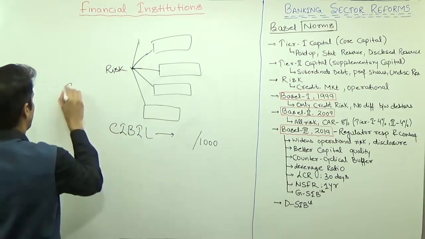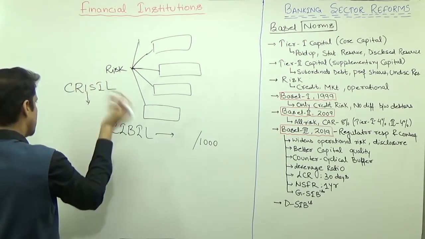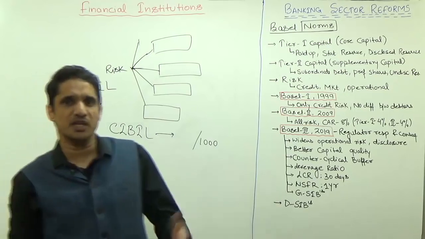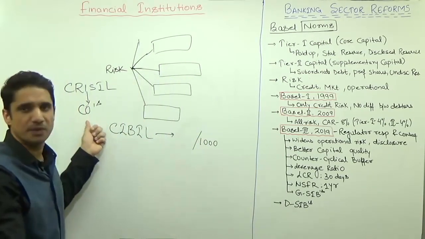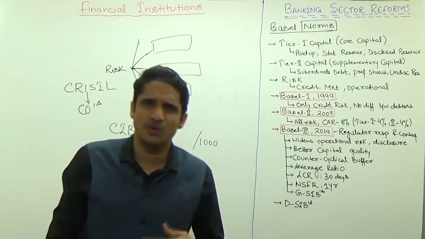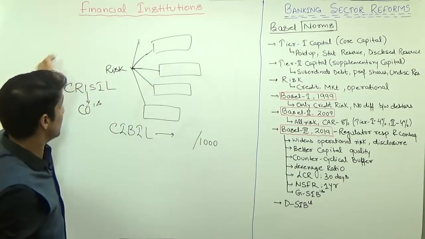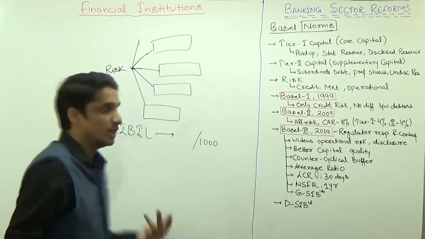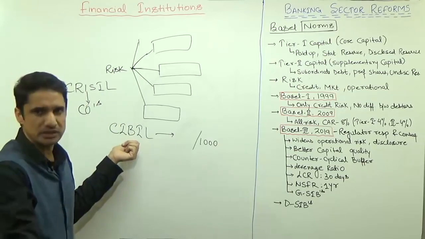Just like we have CRISIL. CRISIL is a rating agency which rates different companies. Suppose one company wants to come up with some debenture, so CRISIL will give a rating to that particular debenture. One company which is coming with some IPO, they will give some rating. Similarly, we have international rating agencies also that we discussed: S&P, Moody's, Fitch. At the company level we have CRISIL. At the individual level we have CIBIL.